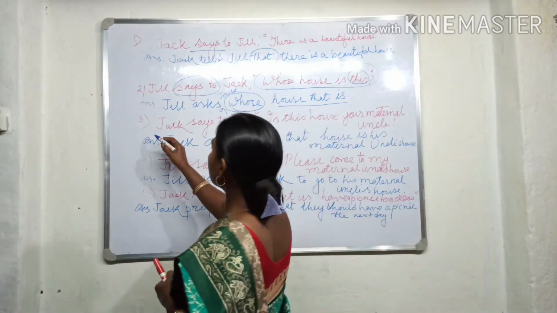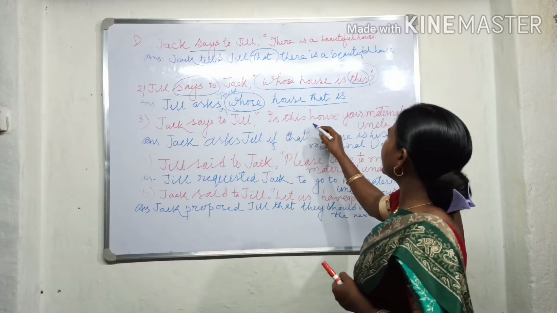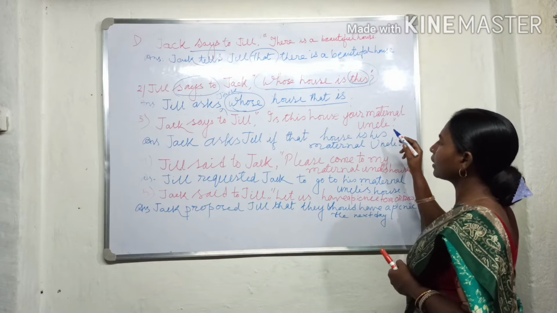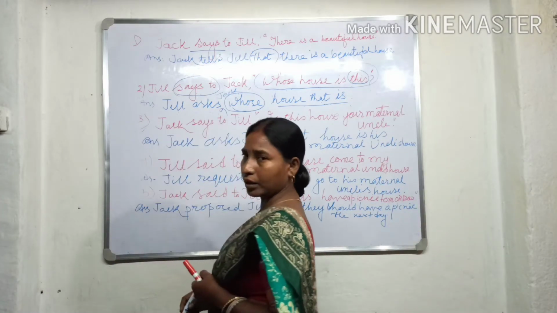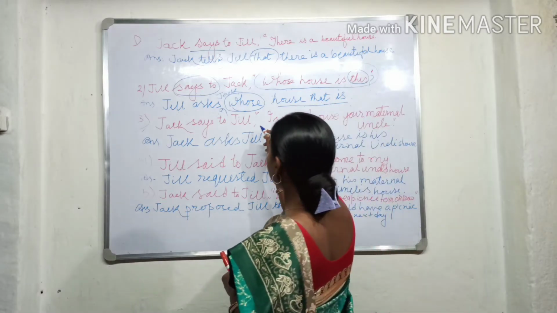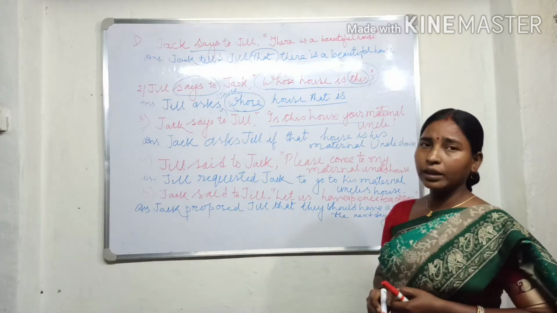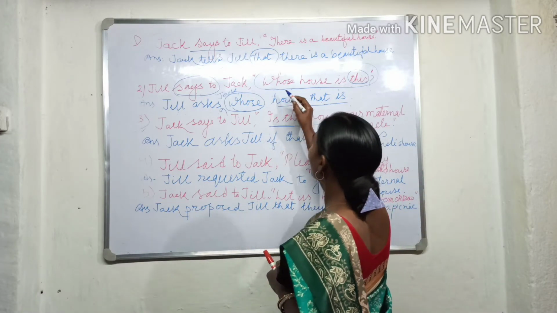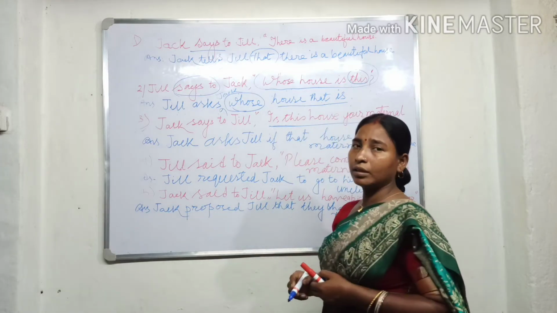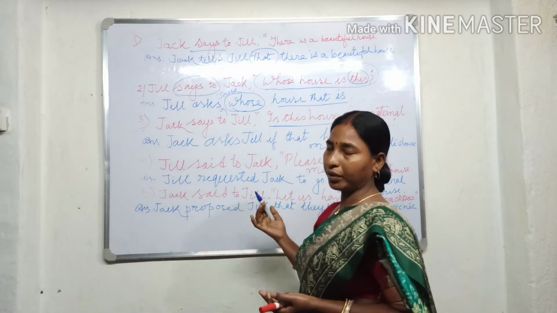There is also another sentence. Jack says to Jill, is this house your maternal uncle's? Here also is an example of an interrogative sentence. But this sentence starts with an auxiliary verb. Here no WH word is put. That is why the answer is quite different.